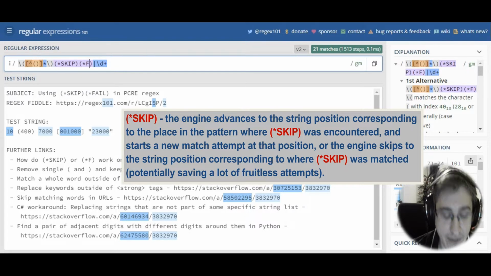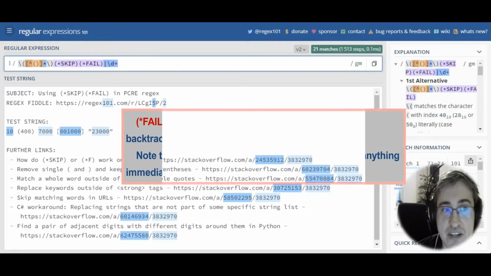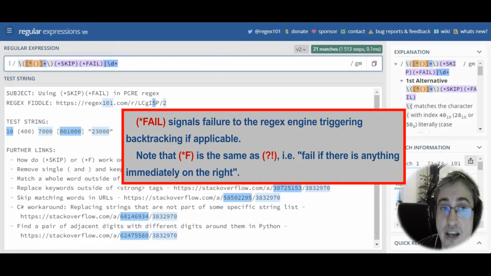F or fail signals failure to the regex engine, triggering backtracking if applicable, or fails the whole match if no backtracking is possible, for example when the pattern has no plus or asterisk quantifiers nor alternations, meaning there is no way to rematch a string in another way.